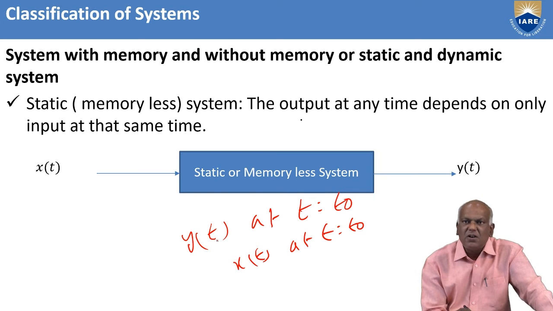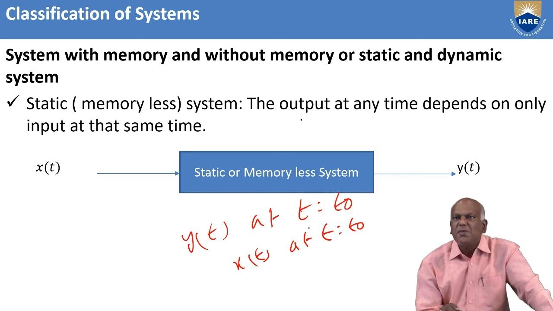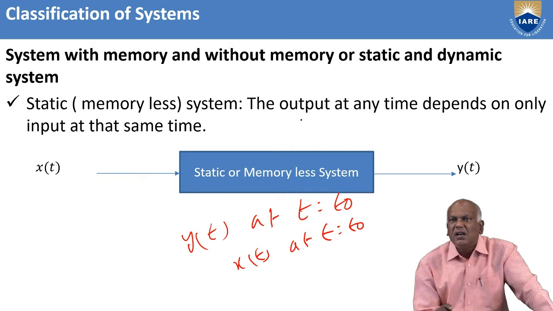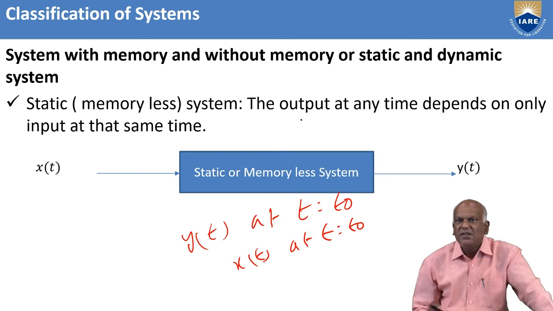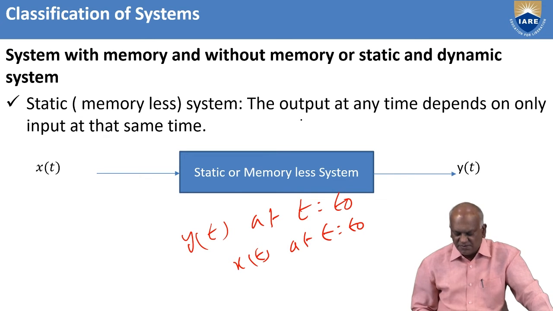That means the present output depends upon the present input only. Such types of systems are called static, also called memoryless systems, because they do not store any values.